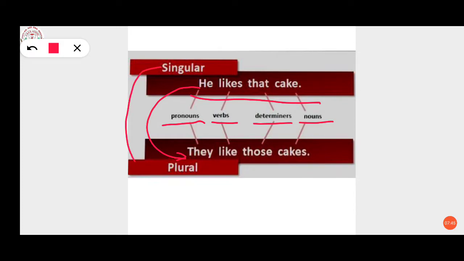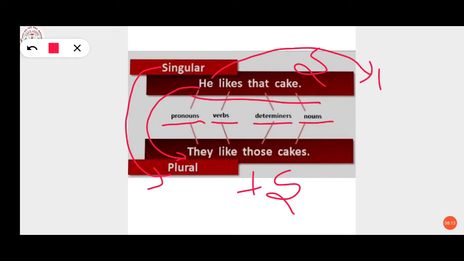Now what is the first step? First we have to change this singular into plural. First we have changed this he to they. Likes, where we use s, is changed to like, because if we are using the pronoun they, we can't use s with that, okay? We are using he and with that we have a verb over here.